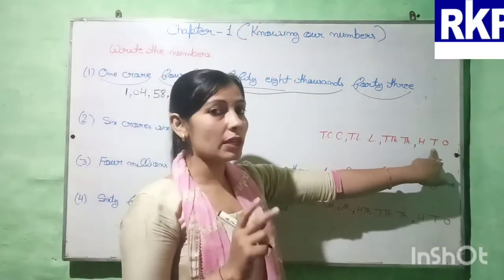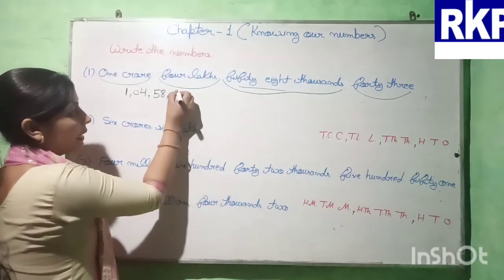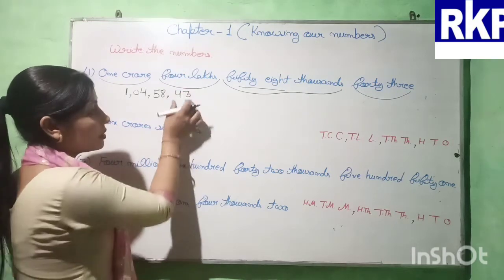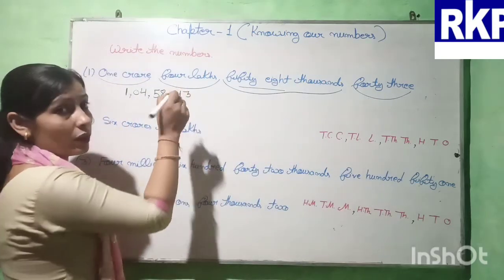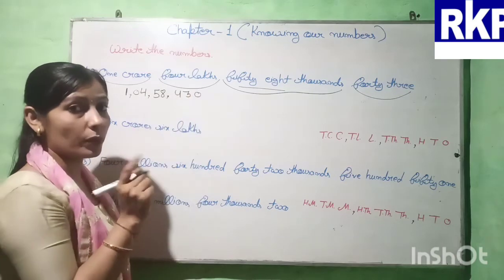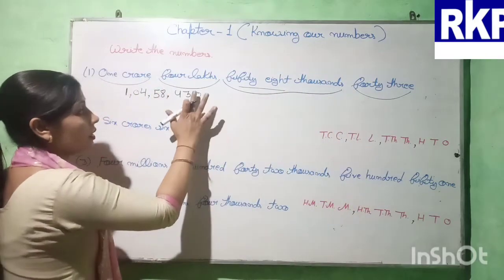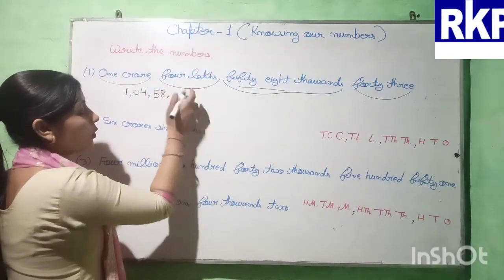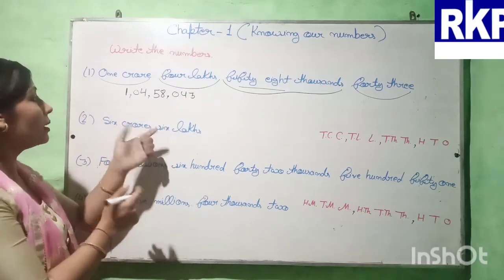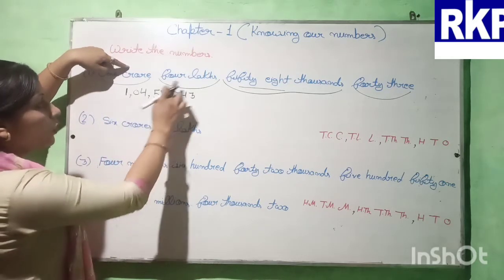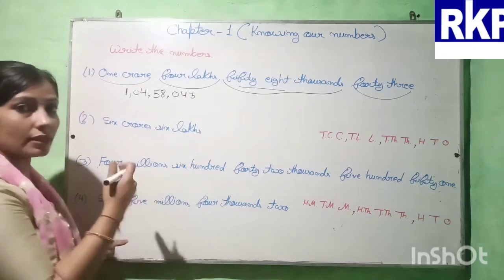But in the ones period we are having 3 digits, so here there should be 3 digits. So we will write like this? No, because here we are having only 2, but here should be 3 digits. So where will we put the 0? Here? No, because it will be 430, and we need to write only 43. So we will write 0 in the hundreds place. Like this we have to write this number: 1 crore 4 lakhs 58,043. Now let us see the next number.